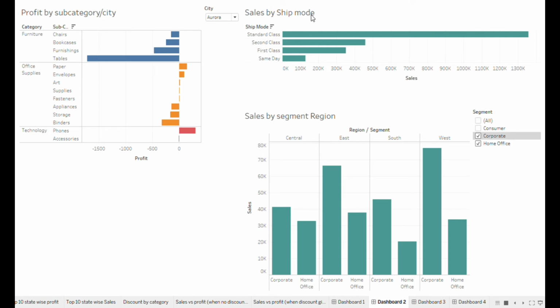From the next chart, that is sales by shipment mode, we can see that same day ship mode is not preferred by most of the people.